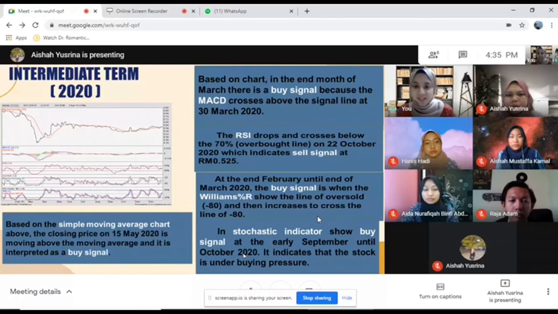At RM 0.5, 0.5 cents. At the end of February until the end of March, the buy signal is when the Williams %R shows the oversold line at -80 and it increases to cross the -80 line. Lastly, the stochastic indicator shows a buy signal from early September until October 2020. It indicates that the stock is under buying pressure. Next.